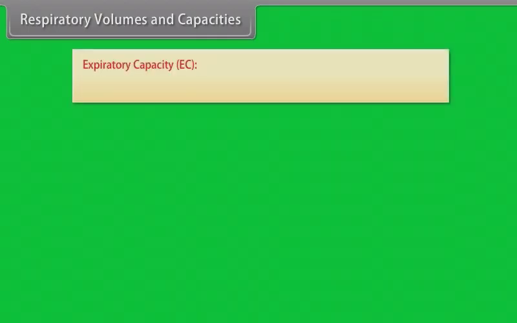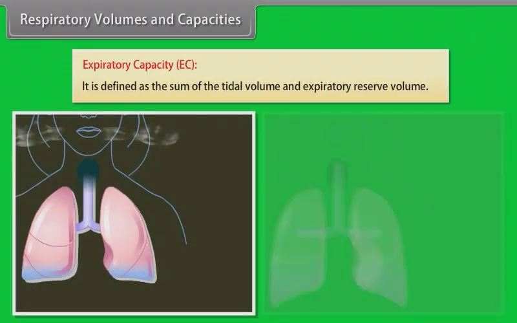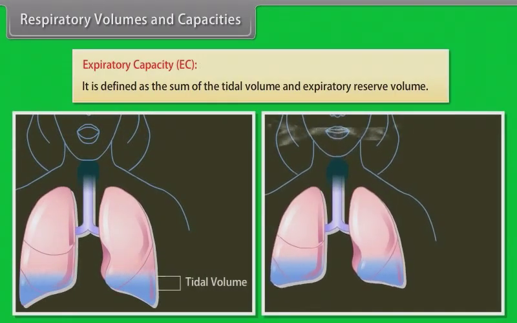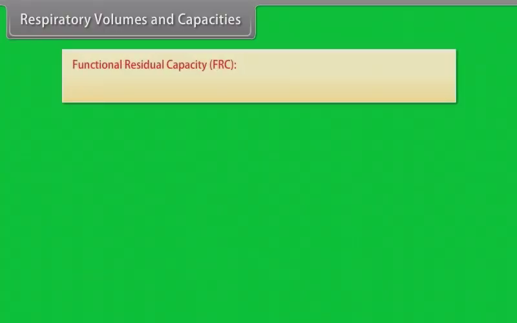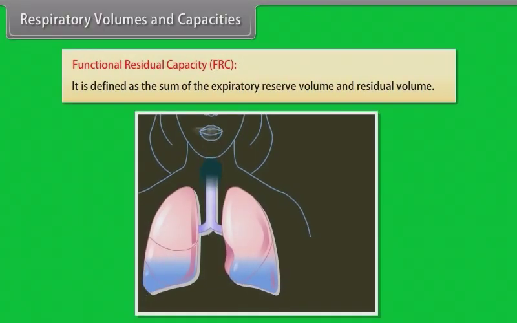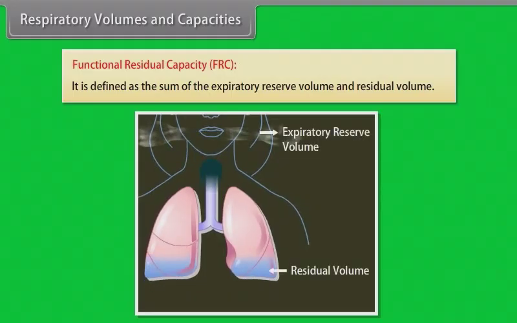Expiratory capacity, EC. It is defined as the sum of the tidal volume and expiratory reserve volume. Functional residual capacity, FRC. It is defined as the sum of the expiratory reserve volume and residual volume.